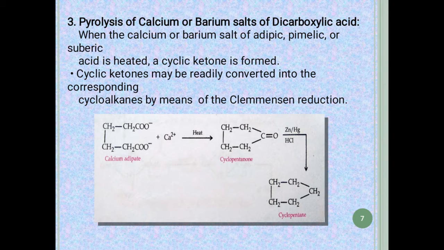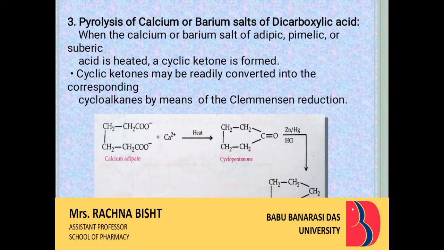The next preparation is from pyrolysis of dicarboxylic acids, which can be the calcium or barium salt of adipic acid, pimelic acid, or suberic acid. These salts are heated at a very high temperature and form a cyclic ketone, which undergoes the Clemmensen reduction reaction to form the cycloalkane compound.